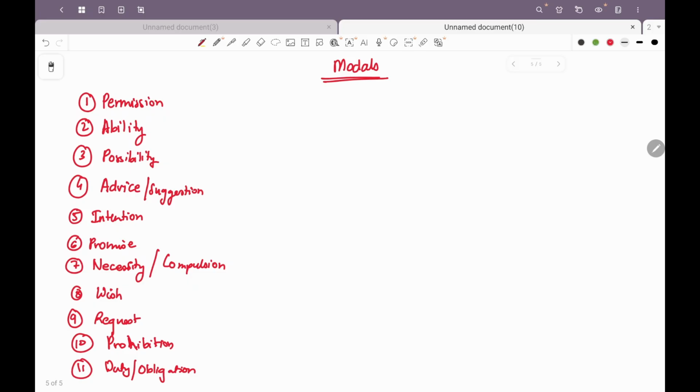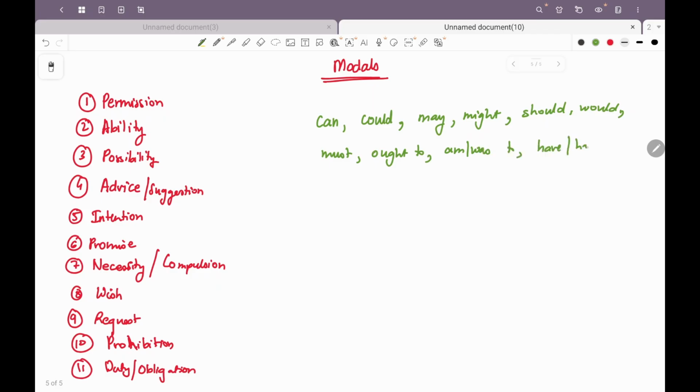And some of the common modals that are used are can, could, may, might, should, would, must, ought to, am or was to, or have or had to, or used to, need or dare or shall or will.